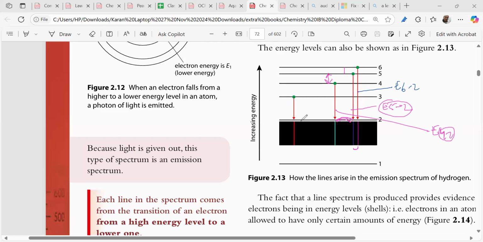Clear? That's the reason we are seeing this, right? That the gaps between the lines in the spectrum will be closing down at a higher frequency, right? Clear? You get my point? Absolutely clear of this part. There are no doubts over here.